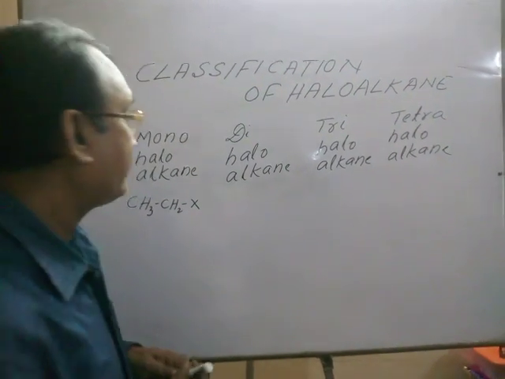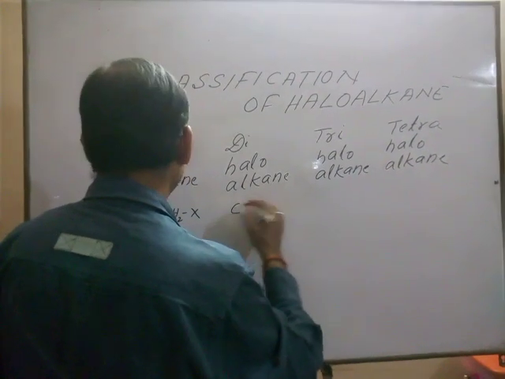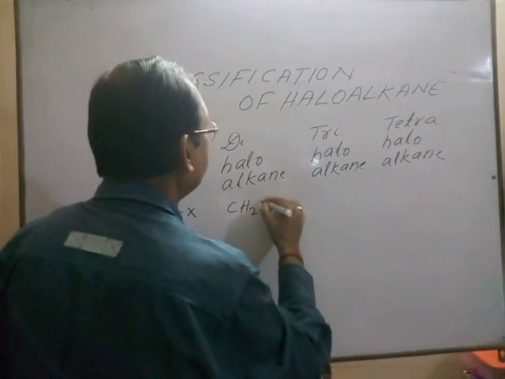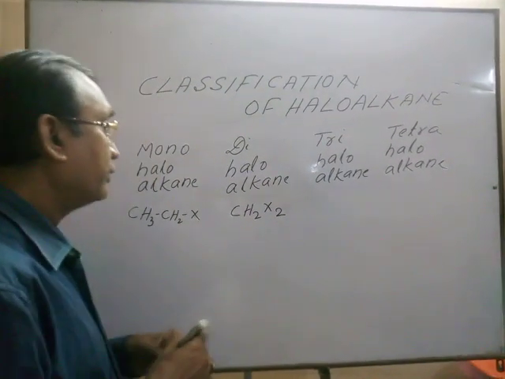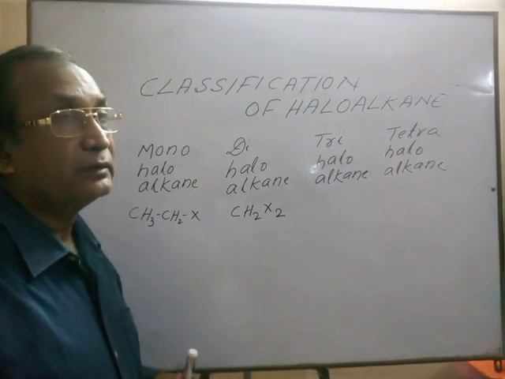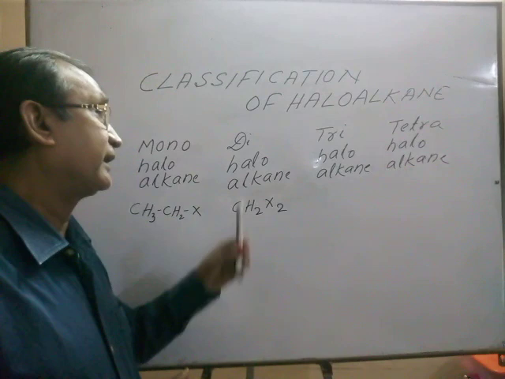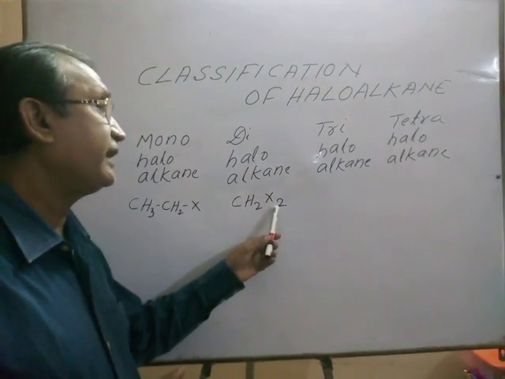If we consider CH2X2, that is a dihaloalkane, because here the number of halogens is 2.